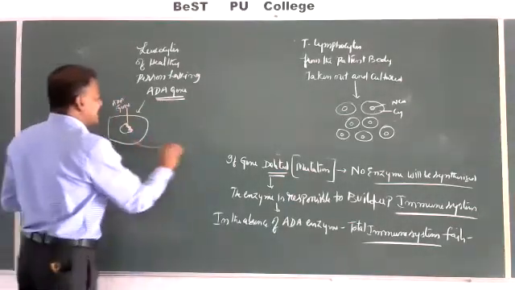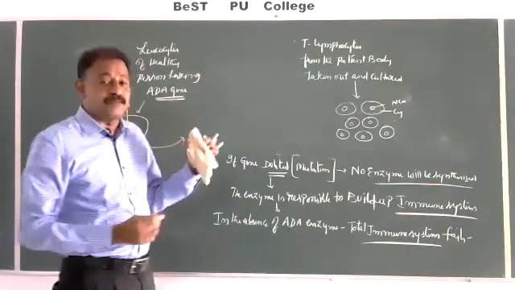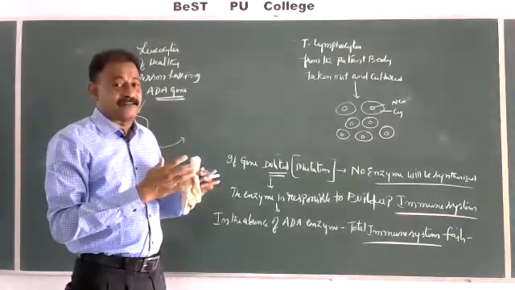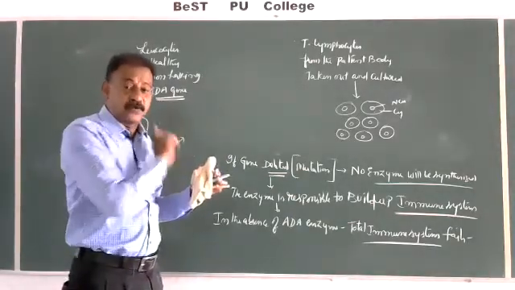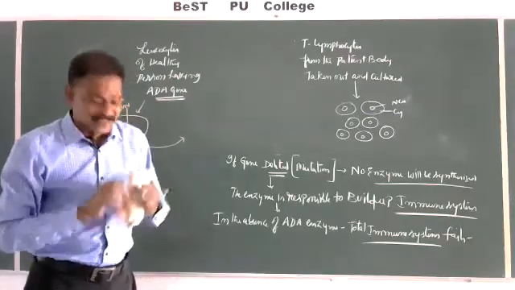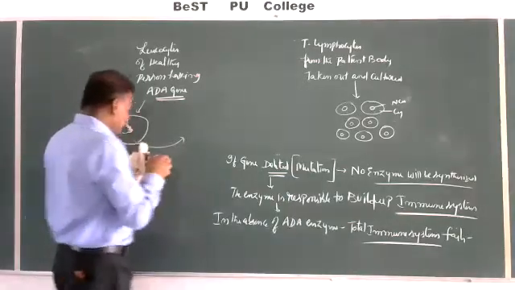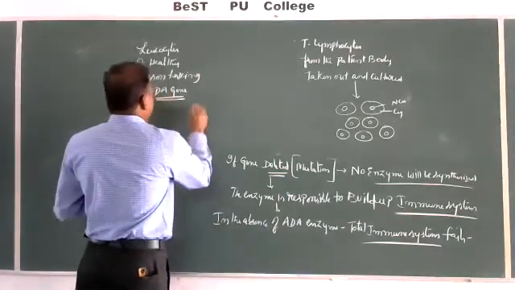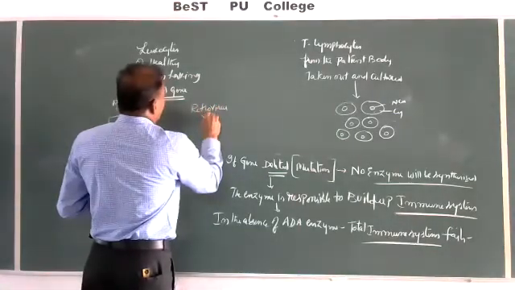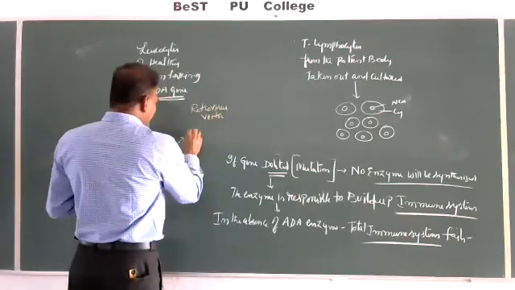Now this is introduced into a vector. So we have studied, my dear students, transfer of genes with the help of vectors: in plants, Agrobacterium tumefaciens, whereas in animals, retrovirus. So the transfer of genes with the retrovirus vector.